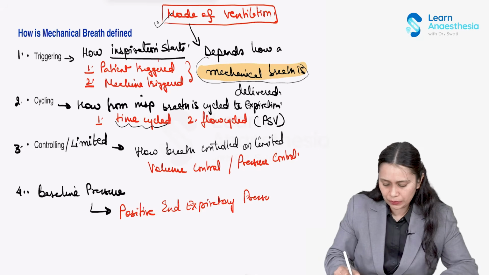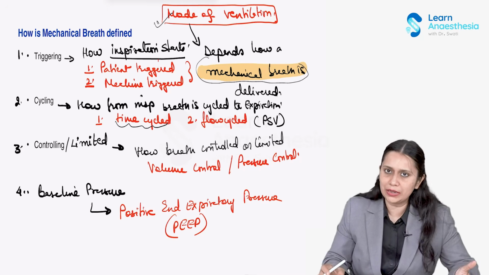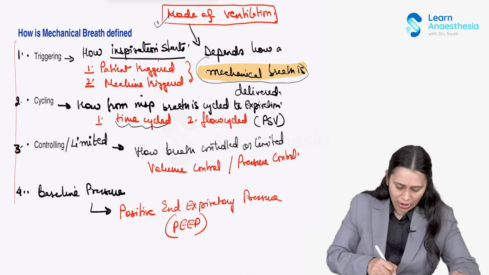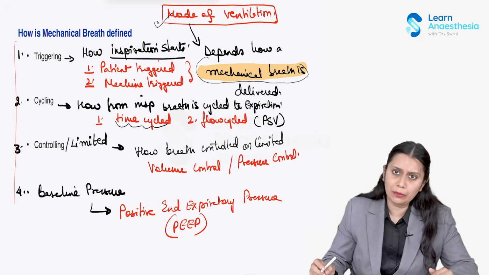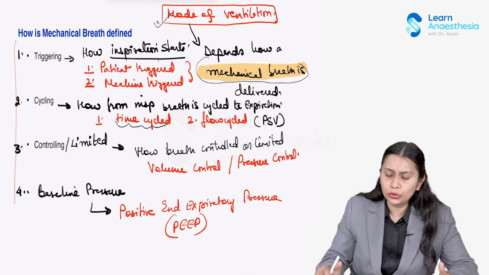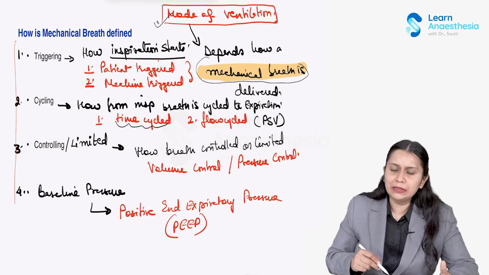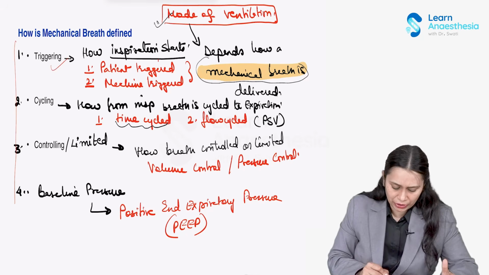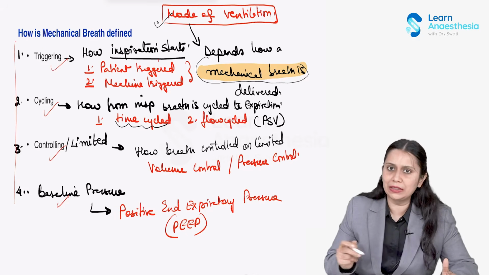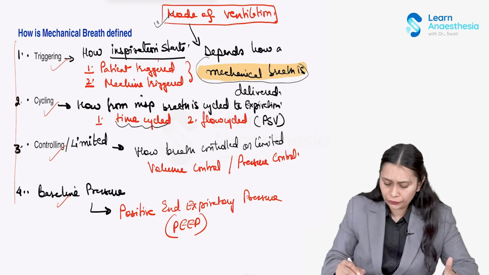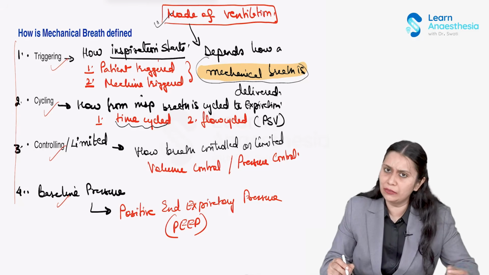So these are the 4 parameters which define a breath, and different modes control these different ways of triggering, cycling, controlling, and baseline, and this is how different modes come into existence, and we'll talk about it.